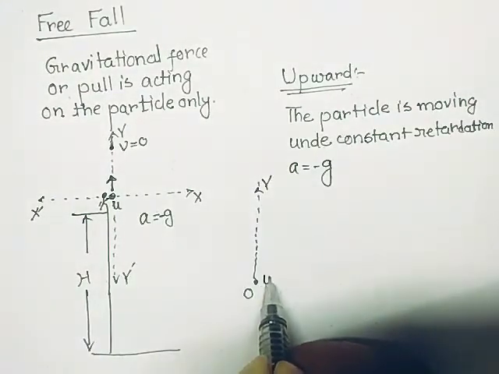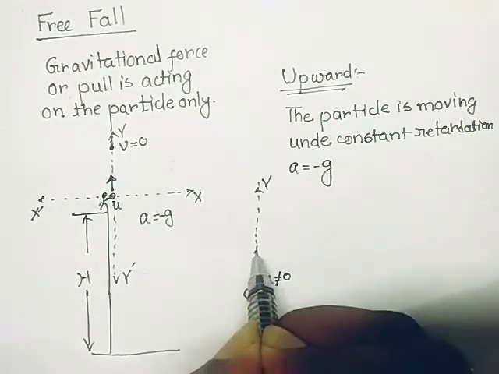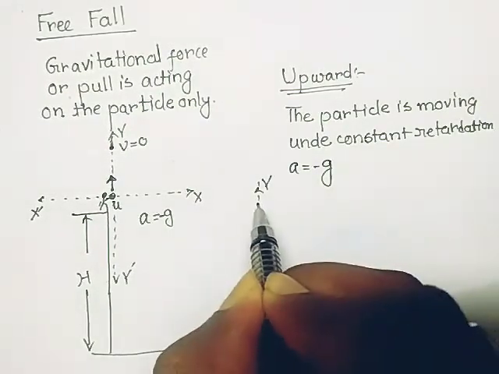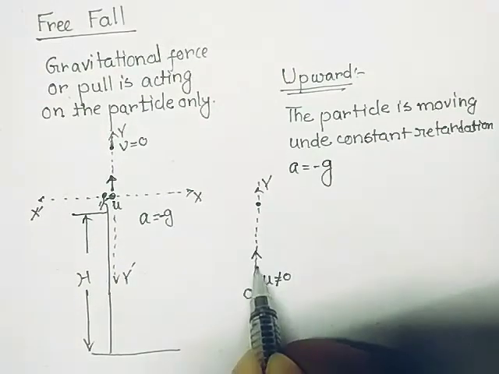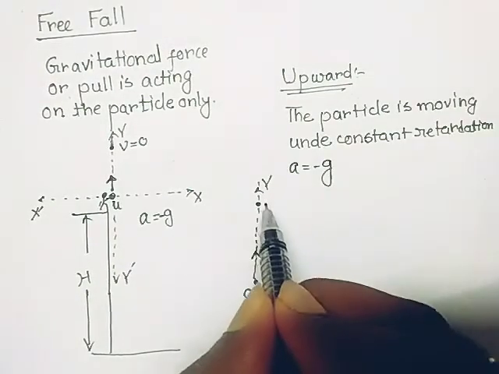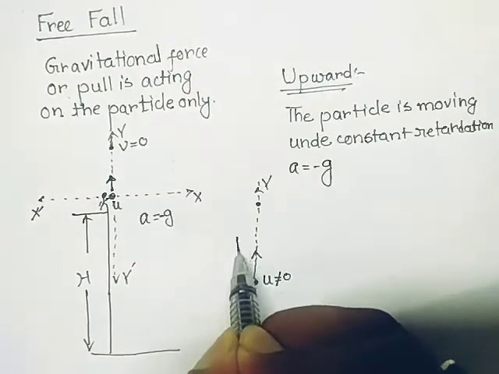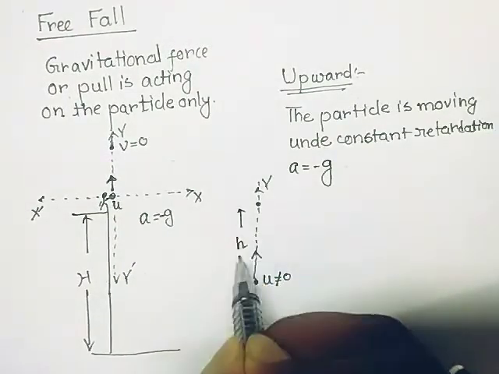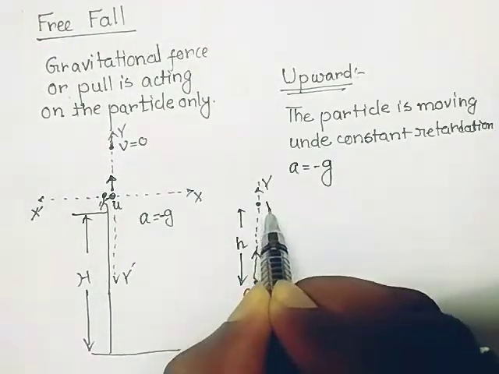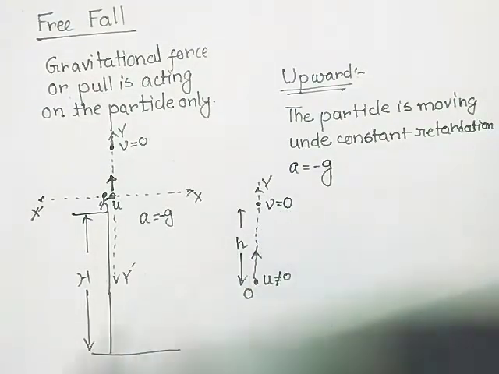It is thrown from here, and at that time u is obviously not equal to 0. It is thrown upwards, and since it is moving under constant retardation, when it reaches this height, let us say small h, at that time its velocity becomes completely 0.